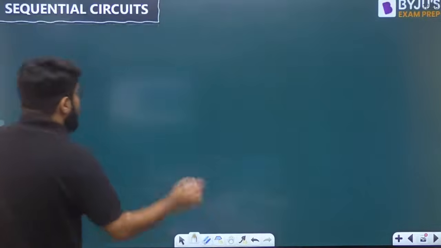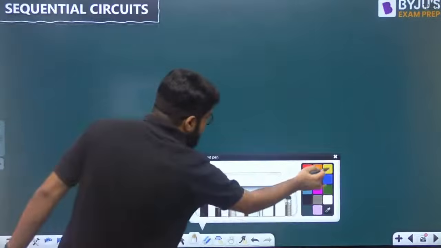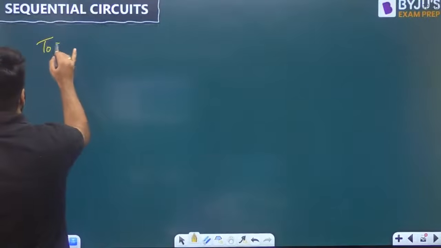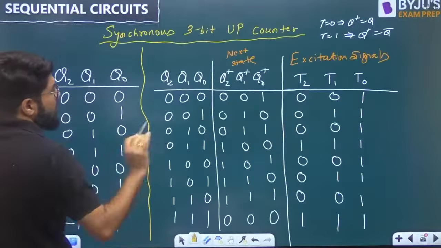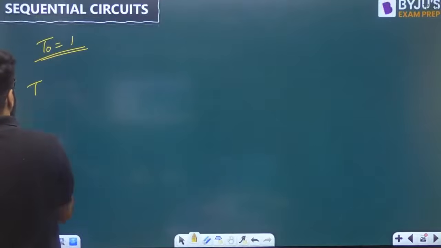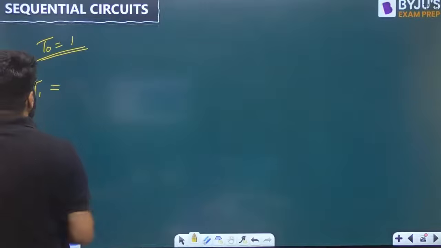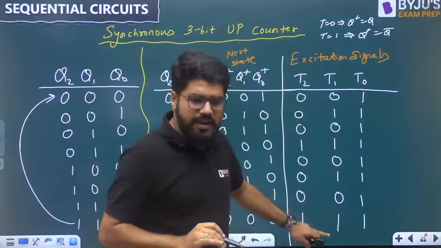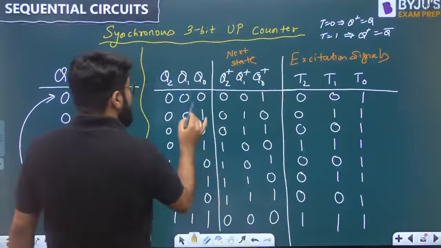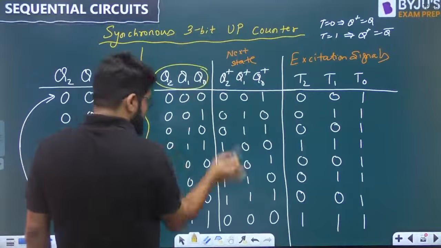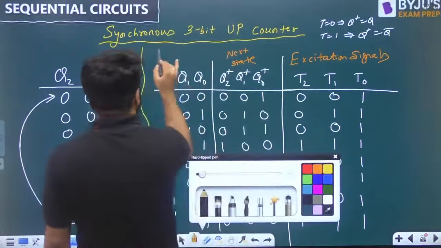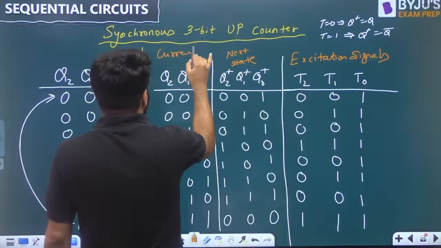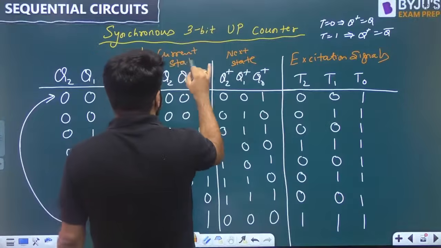Okay, now let's come on. So we are able to clearly see that the value of T0 is equal to 1. That is concluded. What about T1? For T1, T1 and T0 are 0, 1. T1 is high at 4 combinations. What are those 4 combinations? This is the current state. We have to derive the T inputs as a function of the current state.